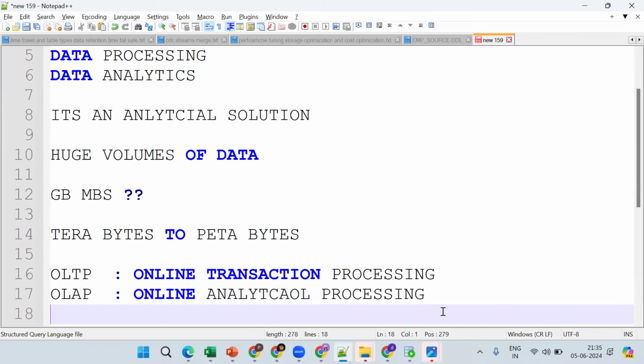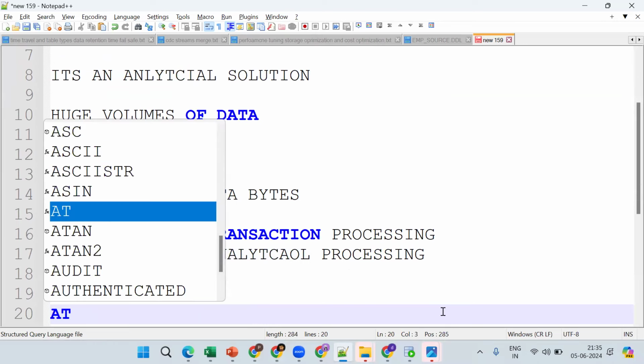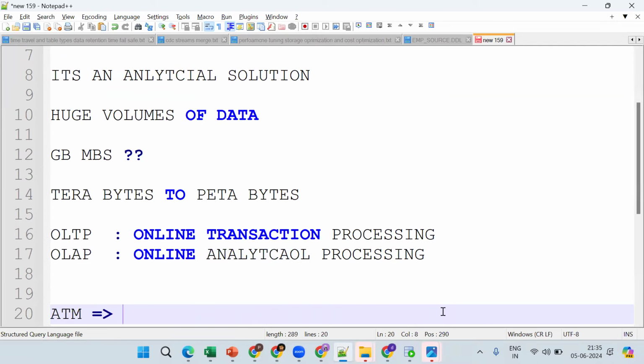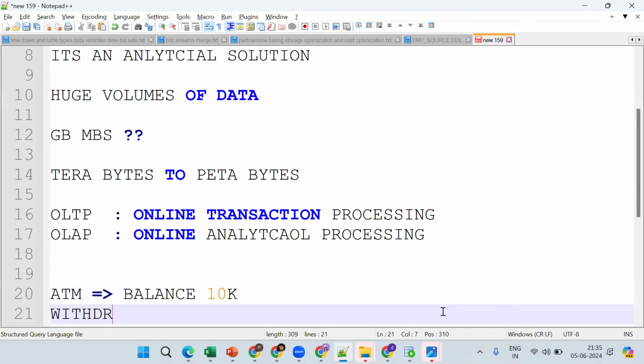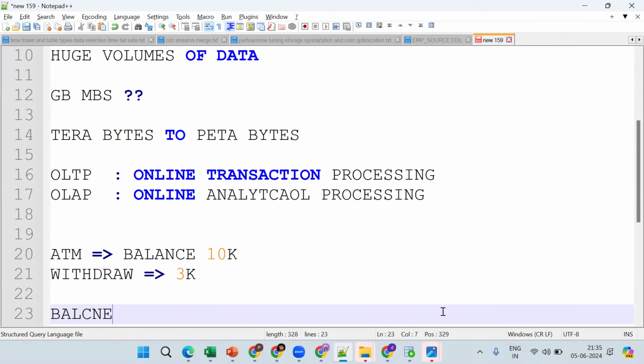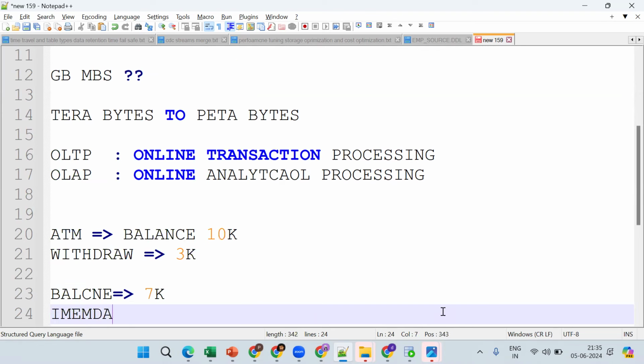So a simple use case: suppose I go to the ATM. My balance is 10,000. I withdraw 3,000. Now what happened? My balance will be 7K. Now tell me, will the response be immediate or will it take some time? You'll get an immediate response saying your balance is 7,000.